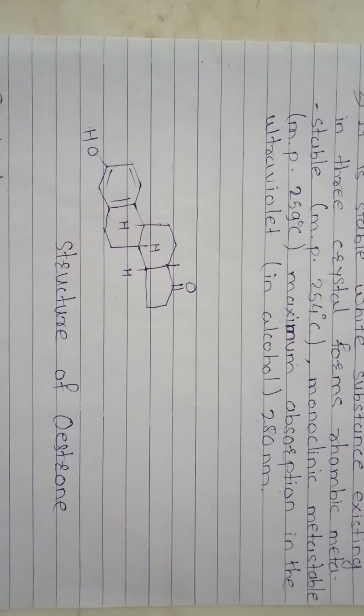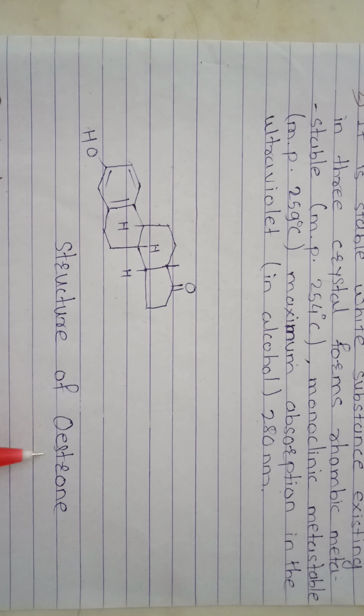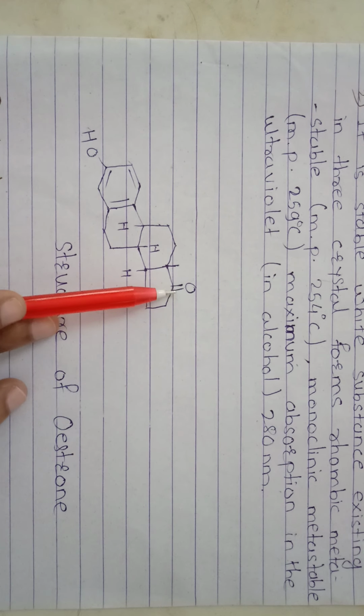Next, this is the structure of oestrone. Oestrone contains one alcohol group and one ketonic group.